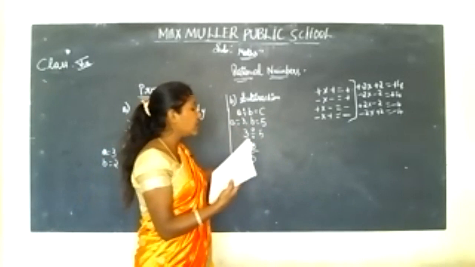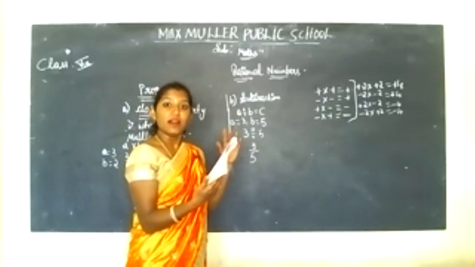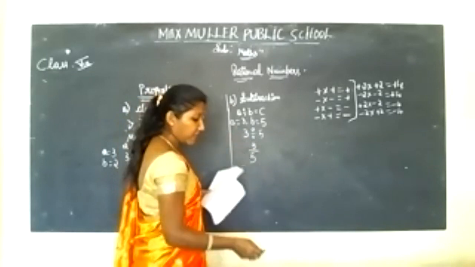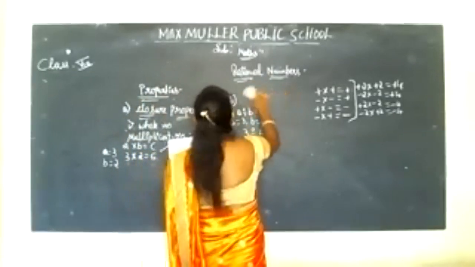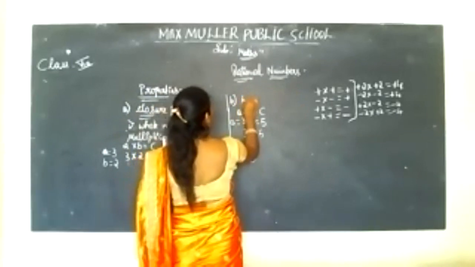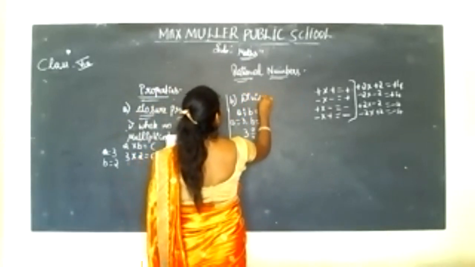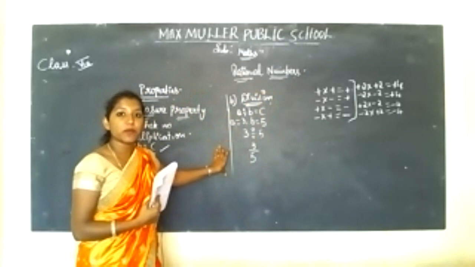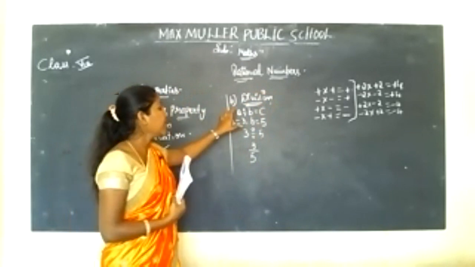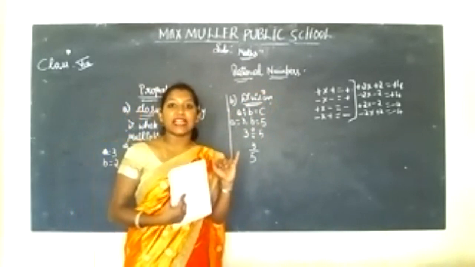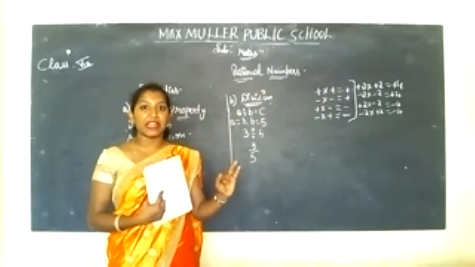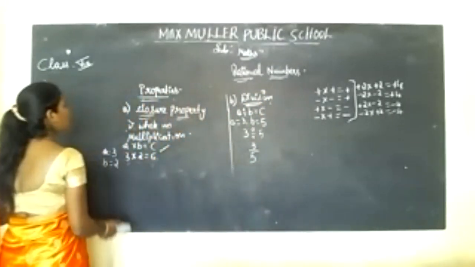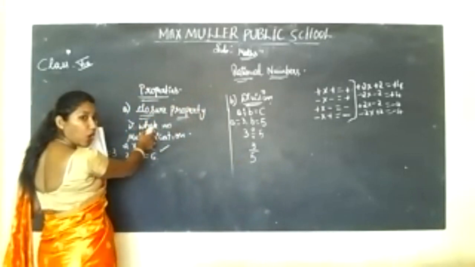This is not 0, 1, 2, 3. Those numbers are not there. So closure property is not satisfied under division. Understood? It is satisfied only for multiplication and addition. For subtraction and division, it is not satisfied. Understood? This is about the closure property of whole numbers.